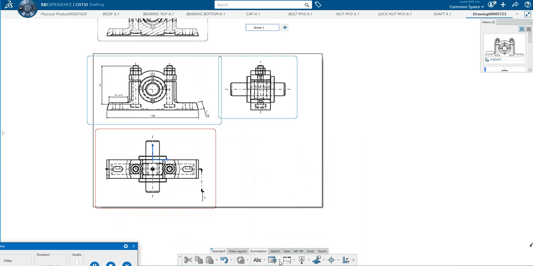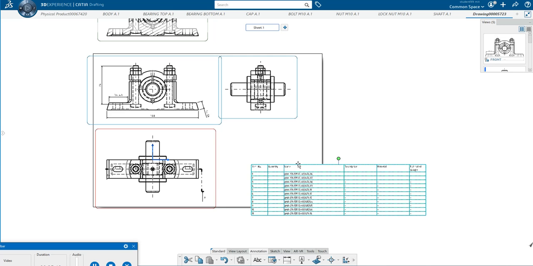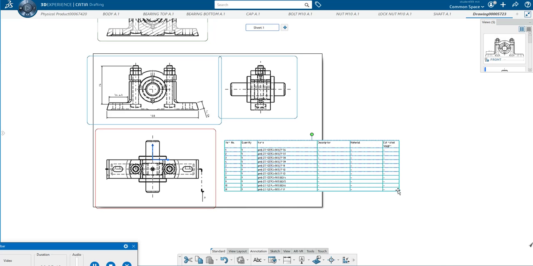Now at the end, after doing the assembly and all, you have to create the bill of materials. So here you just use the bill of material option available here. Just click bill of material and it will ask what type you want. Let us select the default one and click OK and click in the sheet, it will come. So you place it here and you can adjust the size here.